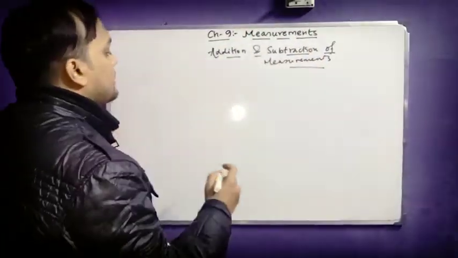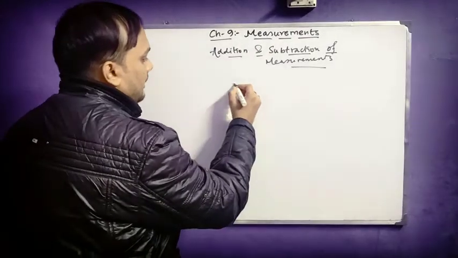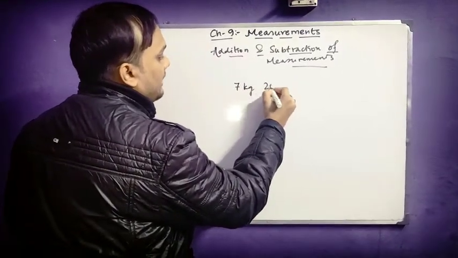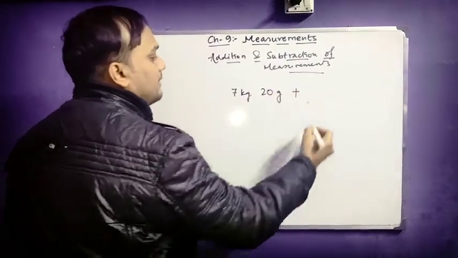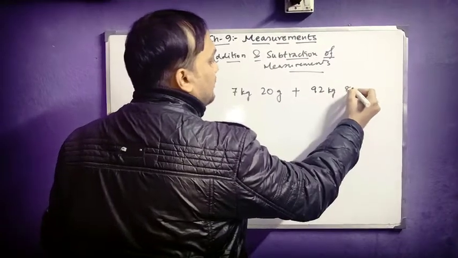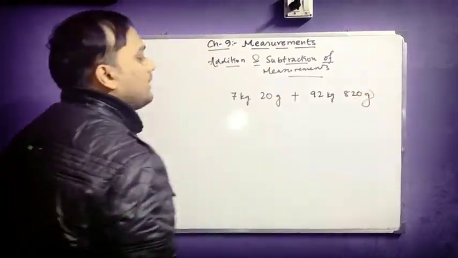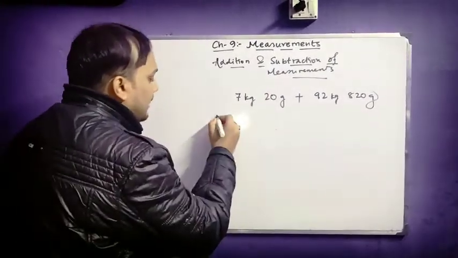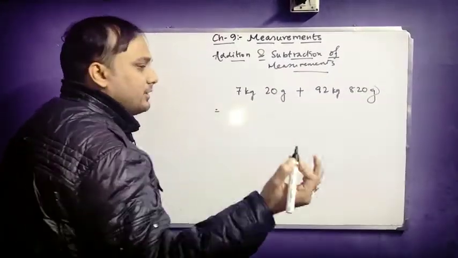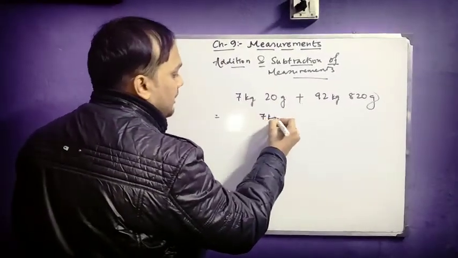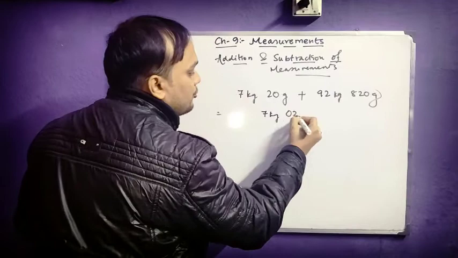Let us go through some examples here. Let us take an example: 7 kg and suppose 20 gram. I want to add it with 92 kg and 820 gram. Suppose this is the addition which I want to do here. So I'll just write it here. It's very simple. I think you are all aware of this. 7 kg and then I'll write 020 gram.